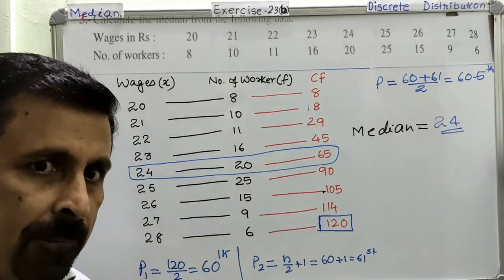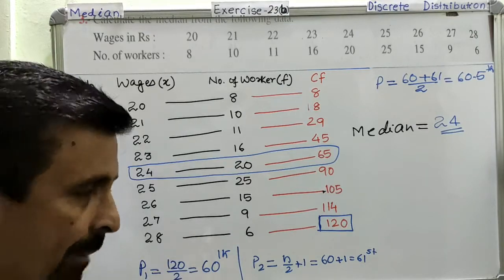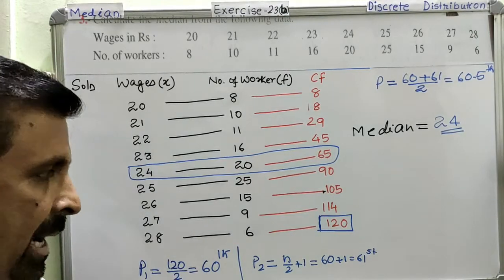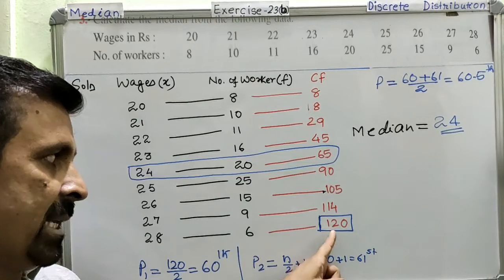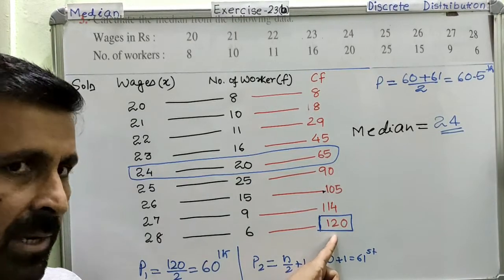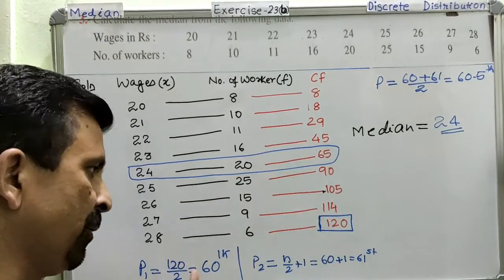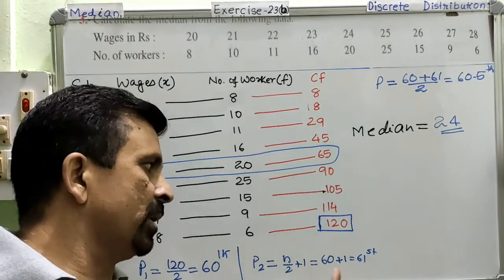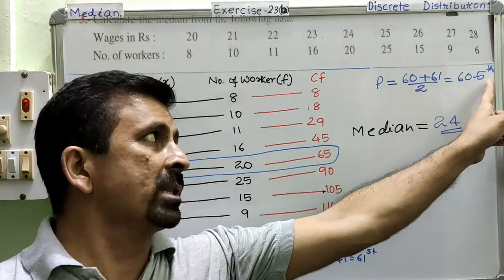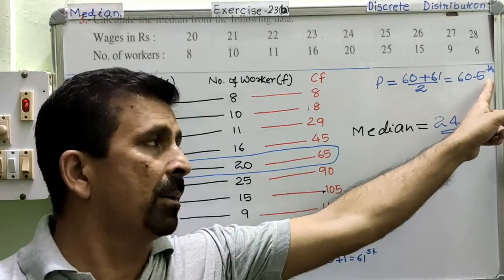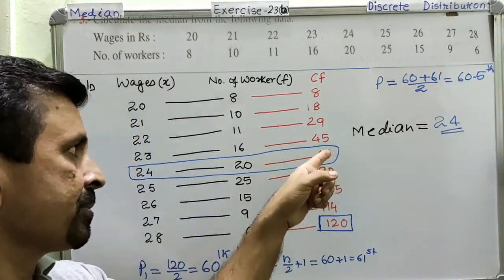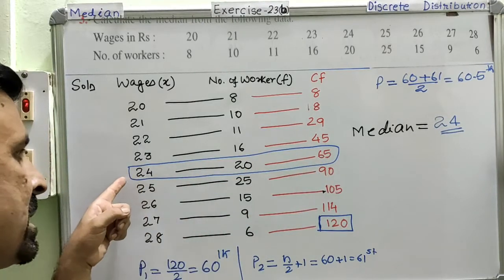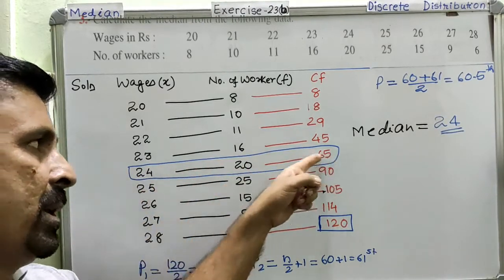Hope this is very clear. A quick recap of this question. Again, this is an even number. The final cumulative frequency is an even number. Therefore, you calculated two positions, and finally you calculated the average of these two positions. You got the actual position for your median, and then you went to the corresponding class, corresponding row, and then